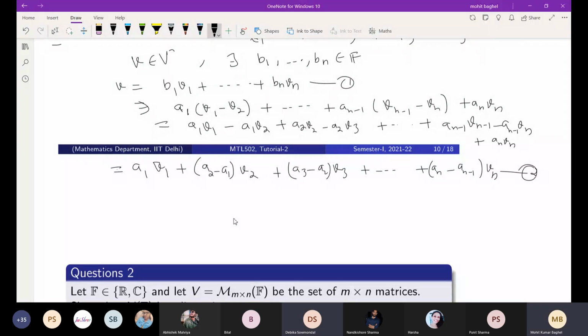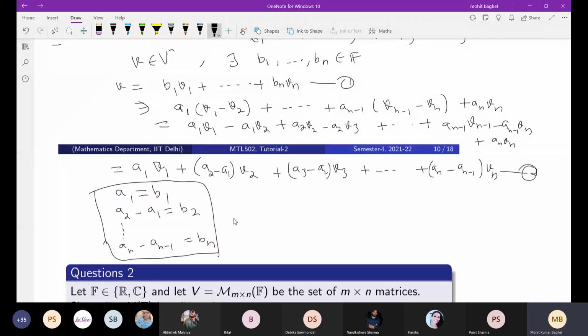Okay, I am writing this in this way. So this is a2 and an minus equal to bn. And you can also write in this way. I mean a1, because you have to find the value of a1, a2 up to an, right?